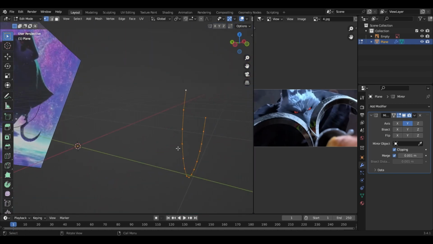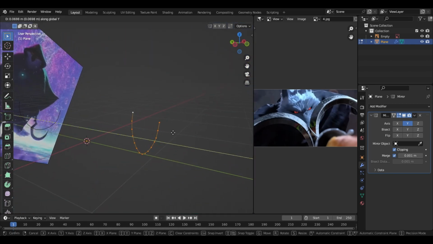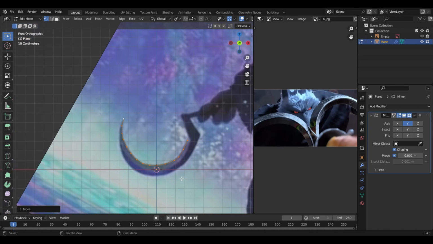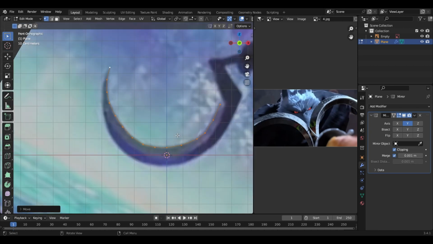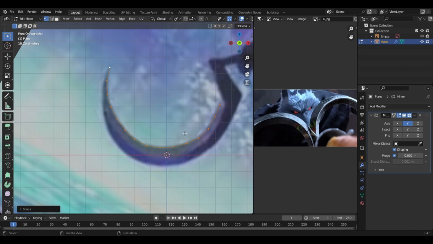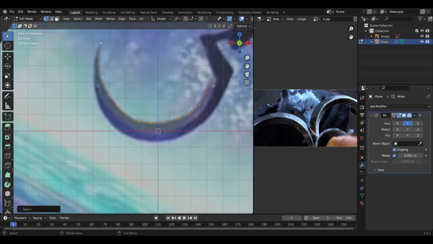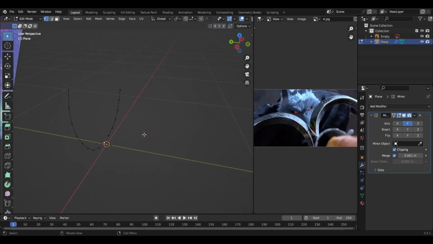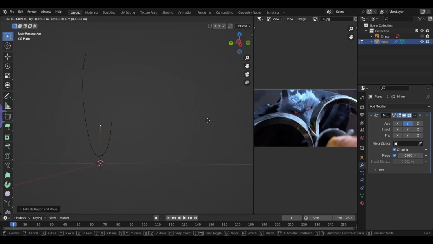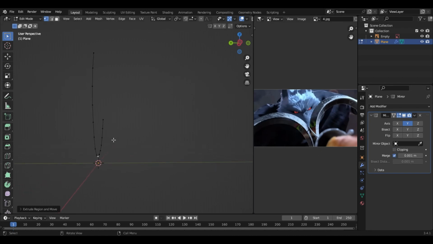After you did it, just move it on the y-axis, and yeah, it's just gonna stop here. The next thing we have to do is to just right click on it, and also Loop Tools that we just enabled, and press Space to make it clean, and extrude one of the vertices like this one. Oh, as you can see, we cannot move it on the y-axis because we haven't disabled the clipping. Disable it once and you can move it on the y-axis, and then enable it again.